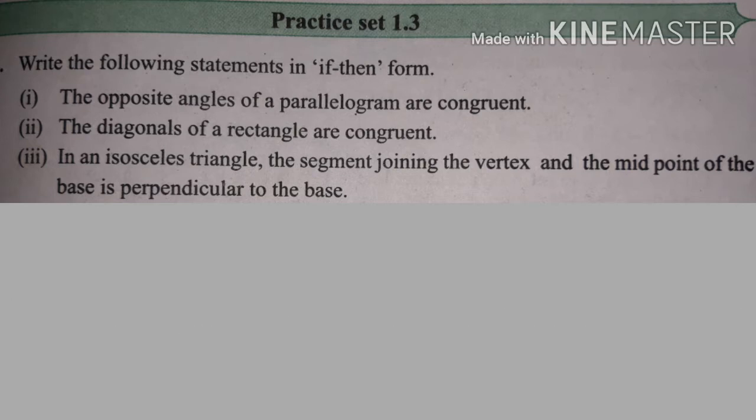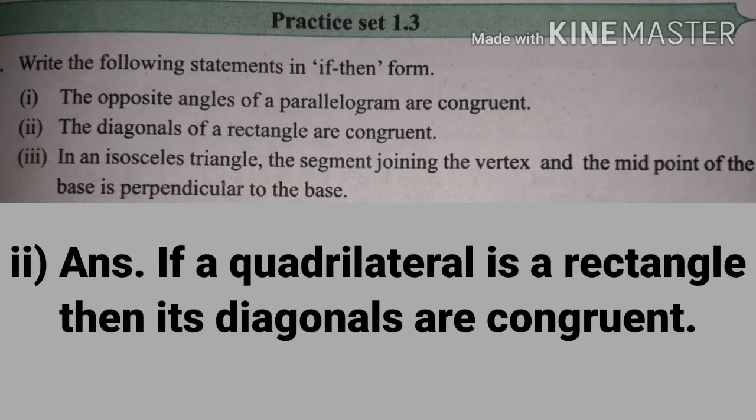Second, the diagonals of a rectangle are congruent. In this example, the type of quadrilateral is a rectangle. So, in if-then form, it is written as: if a quadrilateral is a rectangle, then its diagonals are congruent.